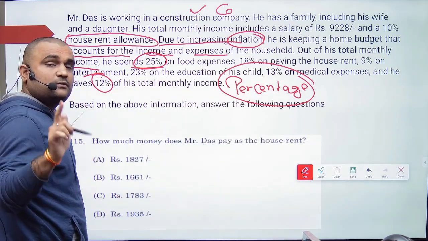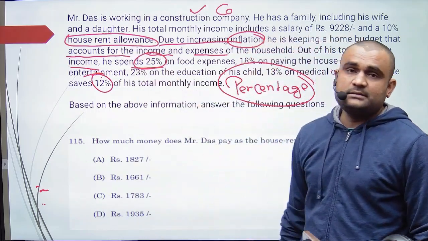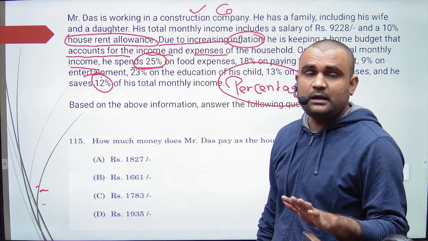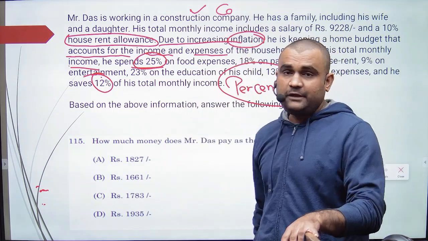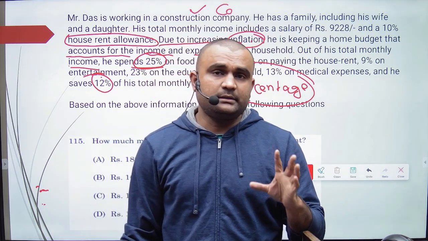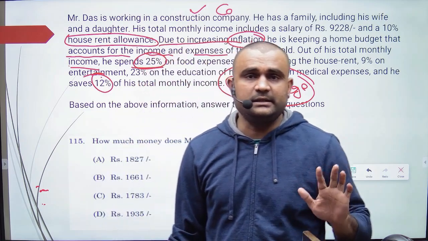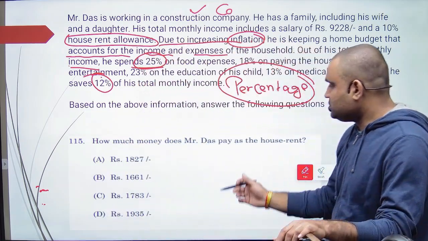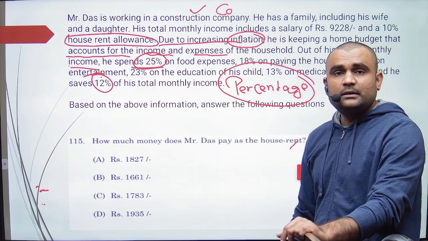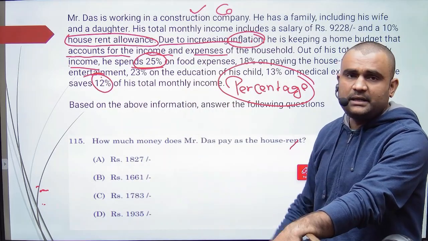What they made tough is house rent allowance, HRA, and inflation. If you don't know about these two words, you are bound to get this question wrong. That's the problem, nothing else. So how much house rent he pays, the percentage of that divided by the total, you get the answer.